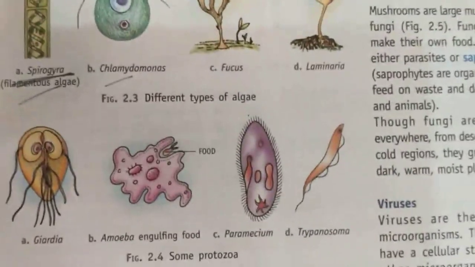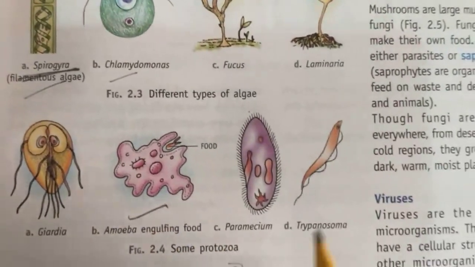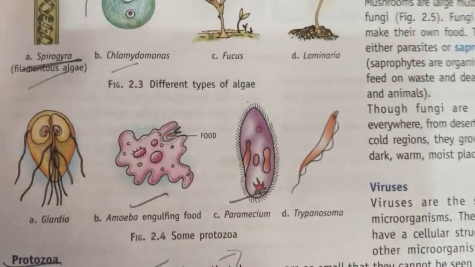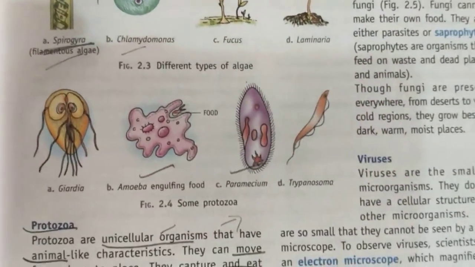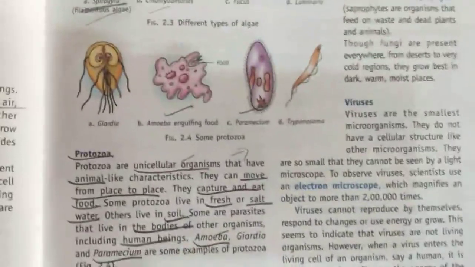So these are some photos we have given of the protozoa. This is of amoeba, you have to draw this, and this is paramecium, this you have to draw, because they can ask in the exam. So these are the protozoa, and they are one of the kinds of microorganisms.